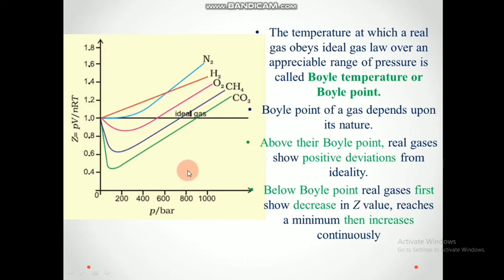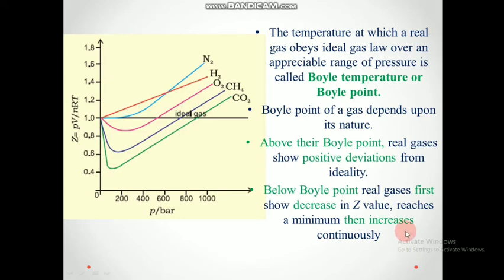If you see the curve of hydrogen, you can see from the beginning it is showing a positive deviation. But below the boil point, real gases first show a decrease in Z value, reach a minimum, and then increase continuously. So that's what boil point is all about.